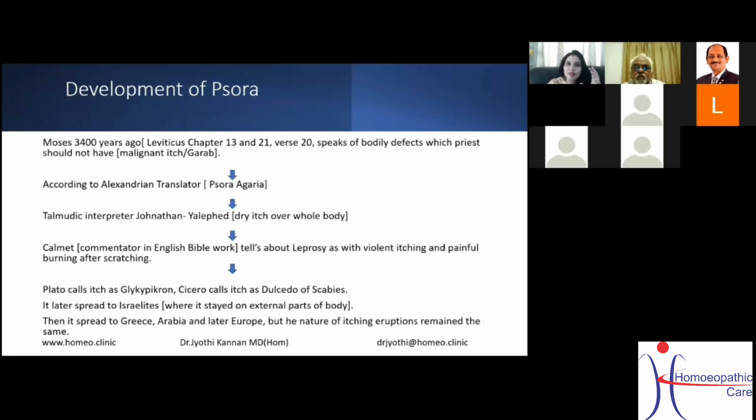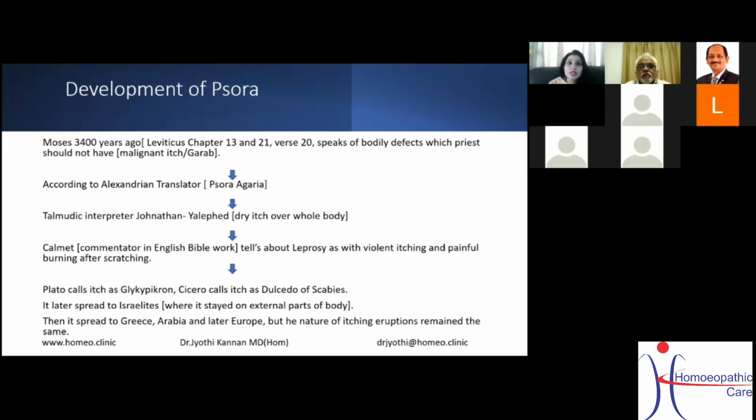See, as I told you, when Hahnemann was thinking about psora, he worked 12 long years and then only he came with the theory of chronic disease. It started with this. This slide shows how psora developed. But at the later part, Hahnemann came to the conclusion after 12 years that psora, though Stuart Close tells it is all about living creatures and germs, is a tendency or a diathesis, or a predisposition. But because we are studying Stuart Close, let's stick to Stuart Close's point of view. So how did psora develop?